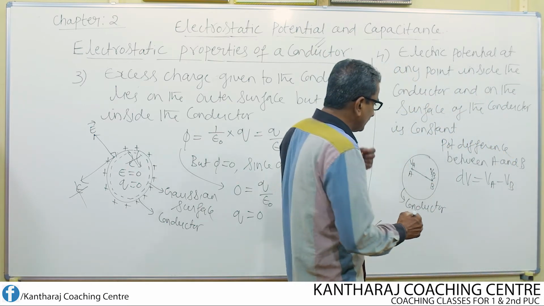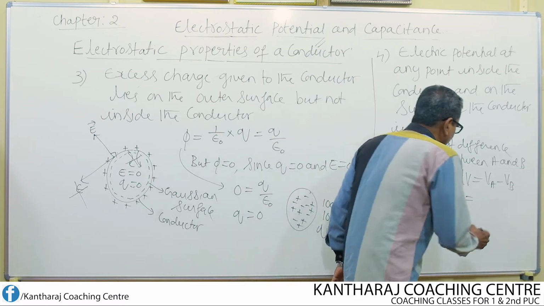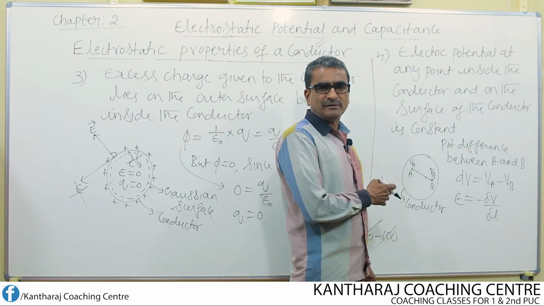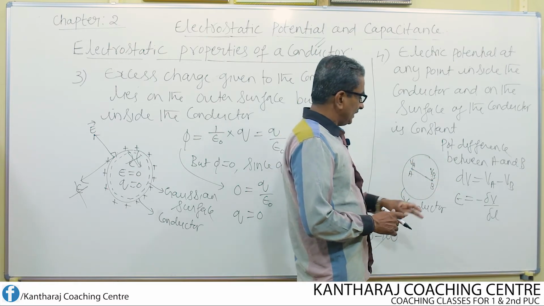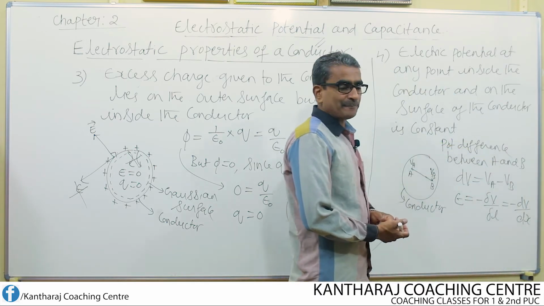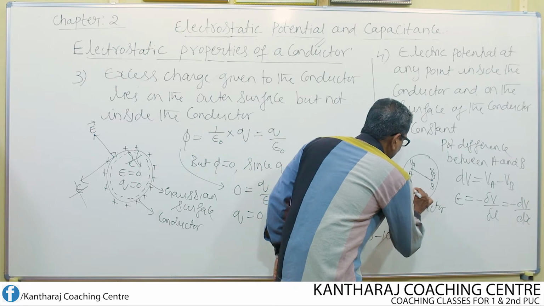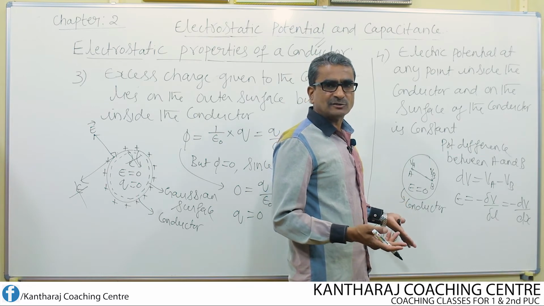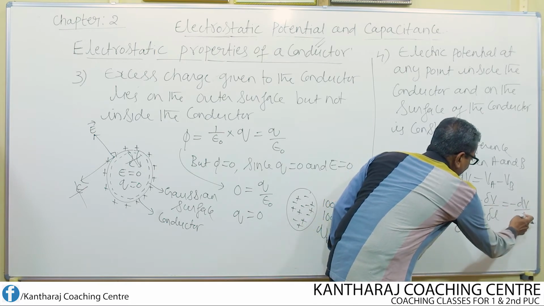We know one relation. What is that relation? Electric field at a point is equal to minus delta V by delta L. This equation we derived in our previous lecture by considering two equipotential surfaces. This can also be written as minus dV by dx. Once again here, what's the electric field inside the conductor? We know that electric field is equal to 0. Therefore, E is also equal to 0. If that's the case, what happens to this equation? 0 becomes equal to dV by dx.